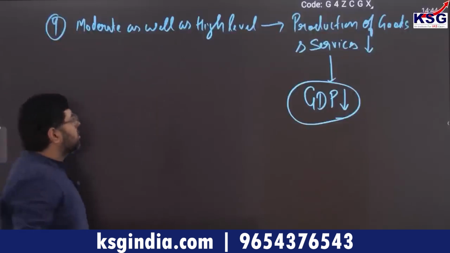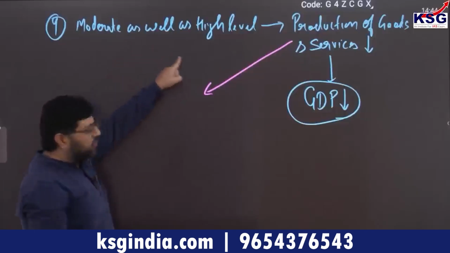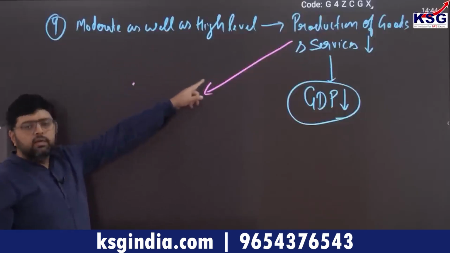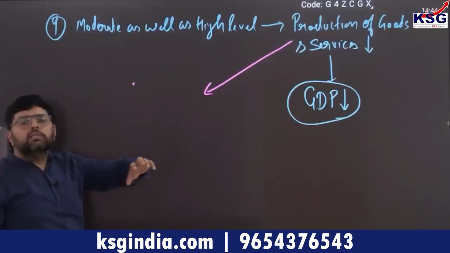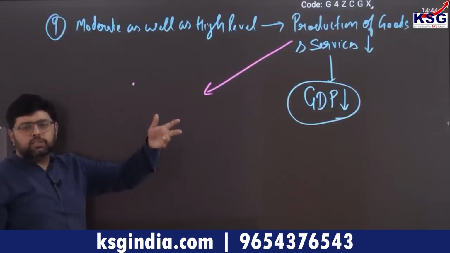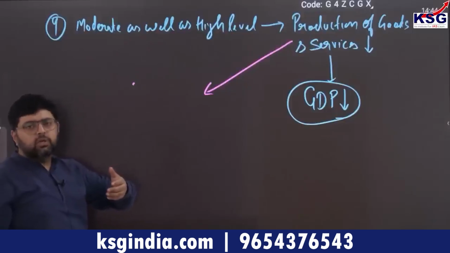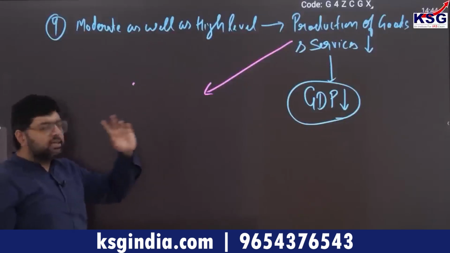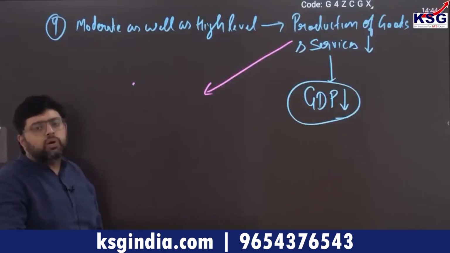Why will production reduce? The answer is simple. Because due to inflation, even if it is moderate or high level, if you are a producer of a company, you will not purchase raw material at high prices, because if you do, your cost of production will increase, and in future if prices get reduced, then whatever you produce during the inflation period by purchasing at high cost, no one is going to purchase that item.